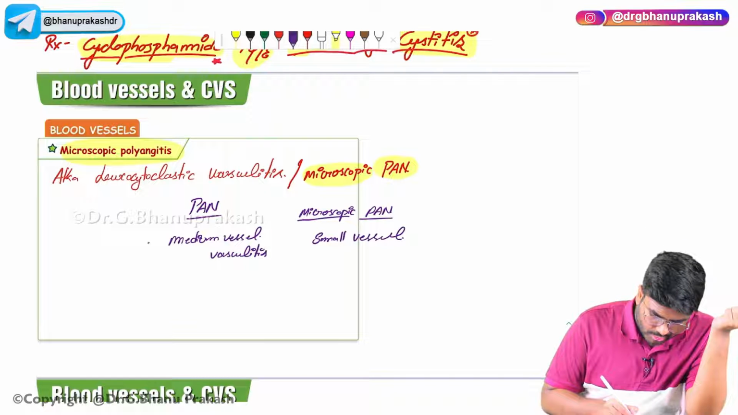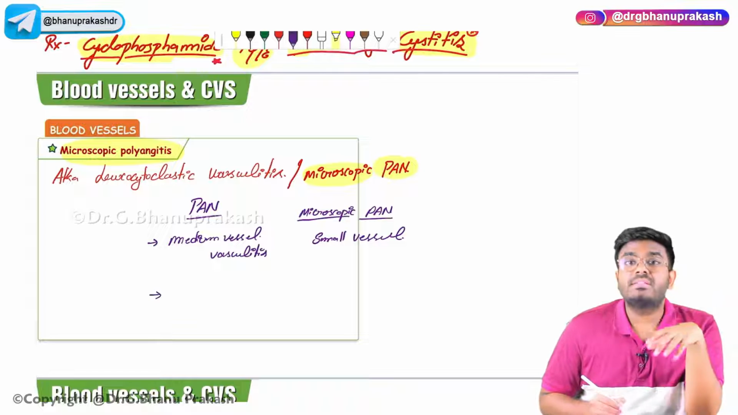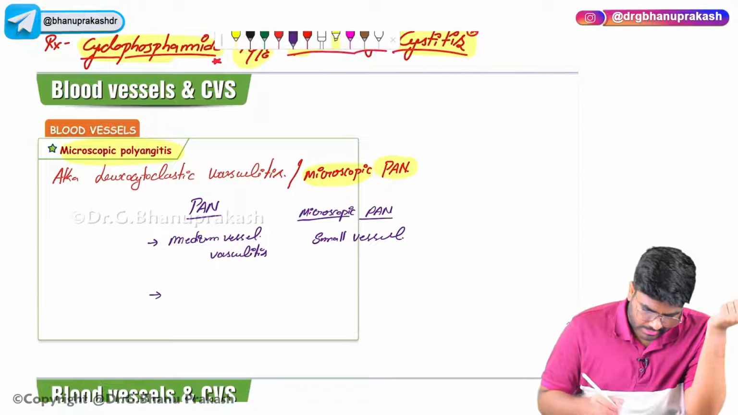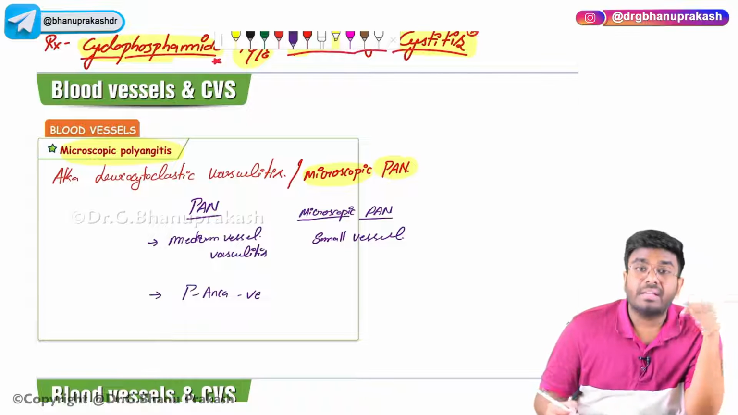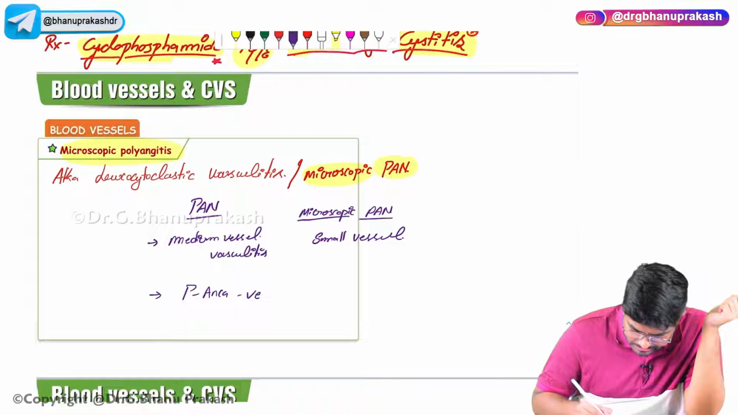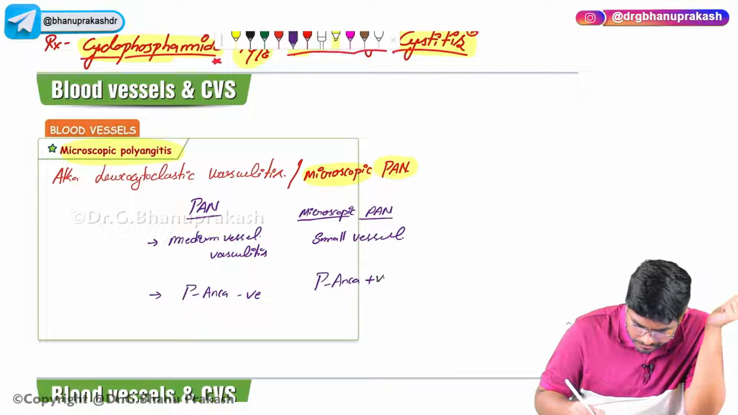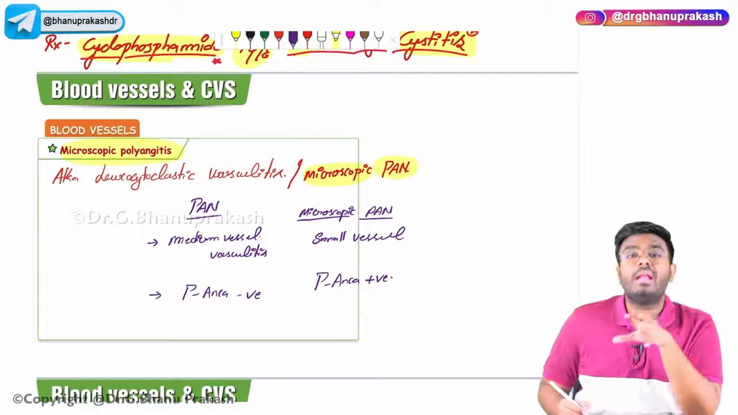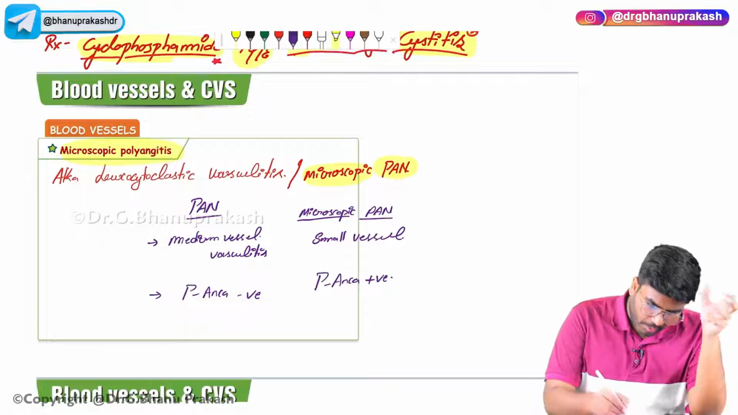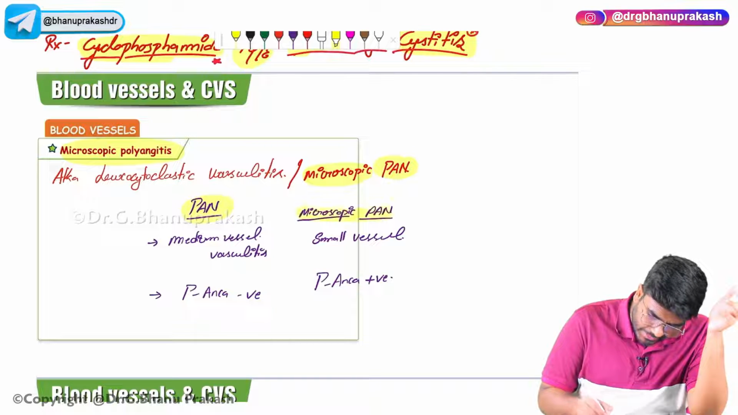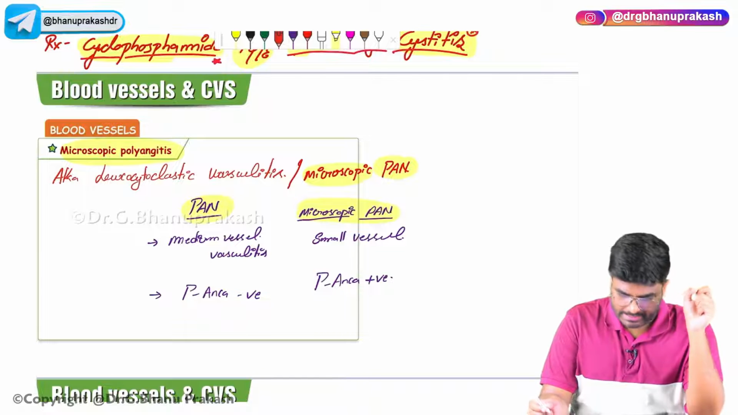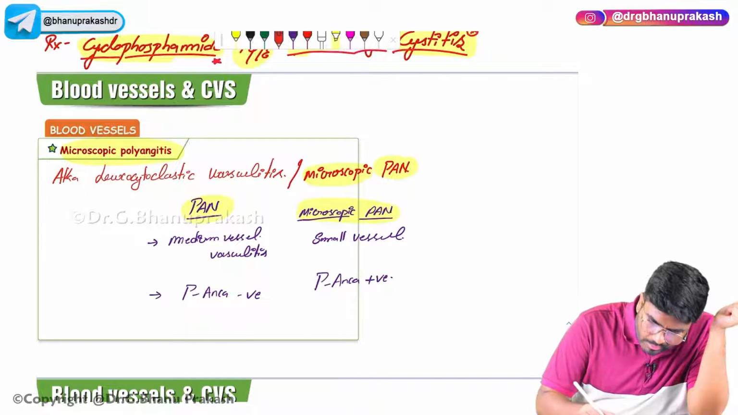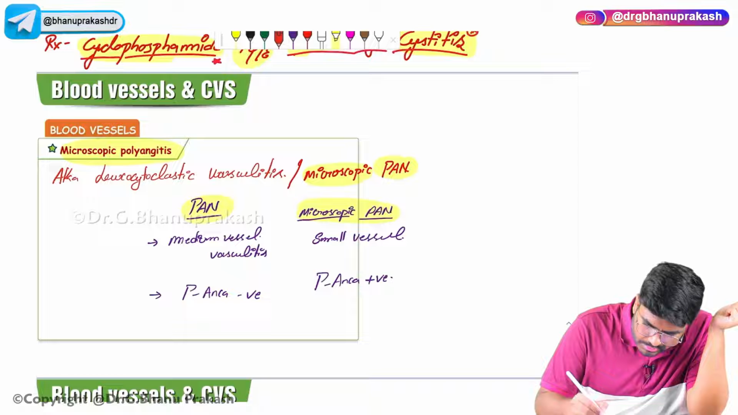In polyarteritis nodosa, ANCA is not there. ANCA positivity is not there, so P-ANCA is going to be negative. But microscopic polyangiitis is a condition where P-ANCA is positive. And remember, now I am talking about the similarities: both these conditions, polyarteritis nodosa as well as microscopic PAN, are examples of fibrinoid necrosis.